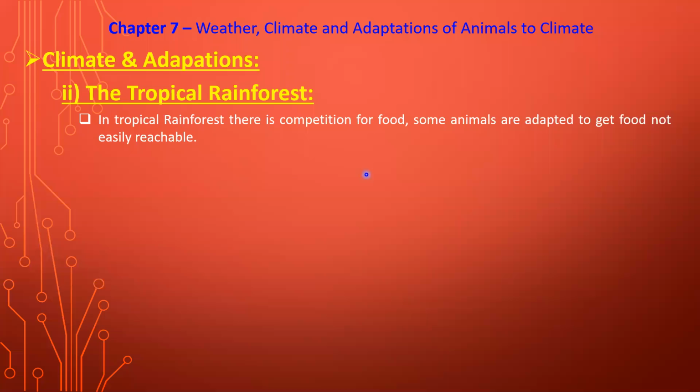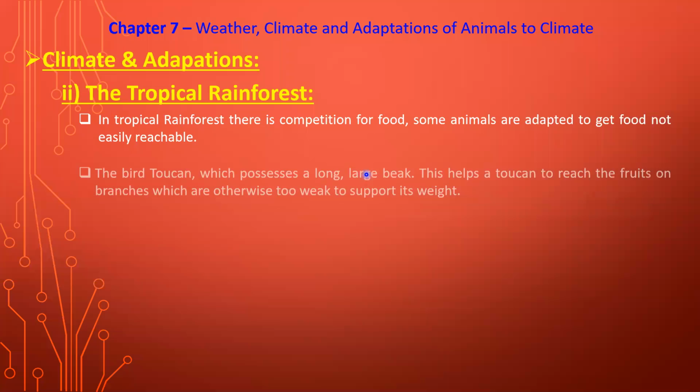But some animals have adapted themselves to get such food which is not easily reachable. The other animals are not able to reach that food, but some types of animals or birds have adapted themselves to live in such a region, or to reach the region where that food is obtained easily by them only, and it is not easy for others.